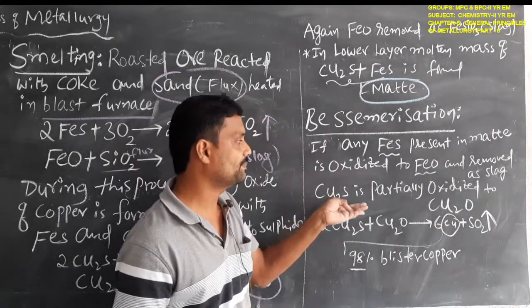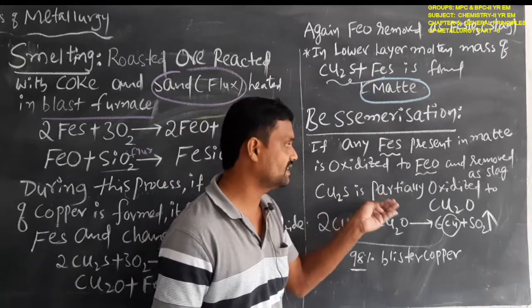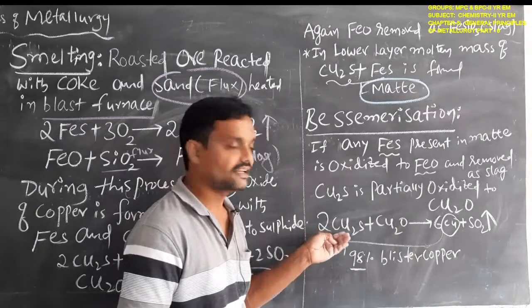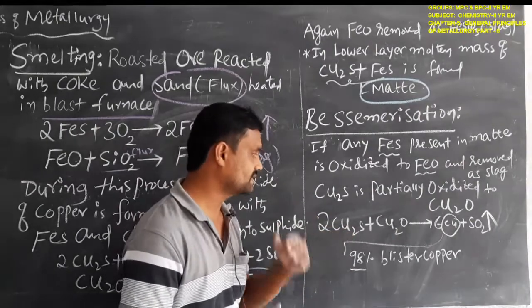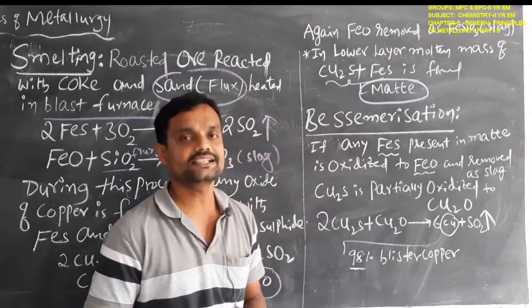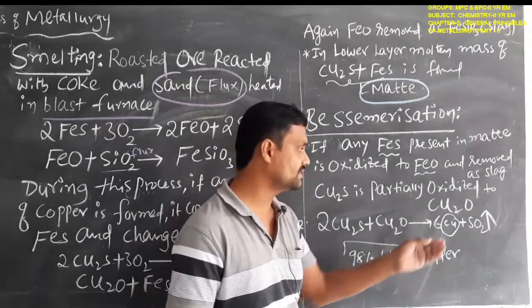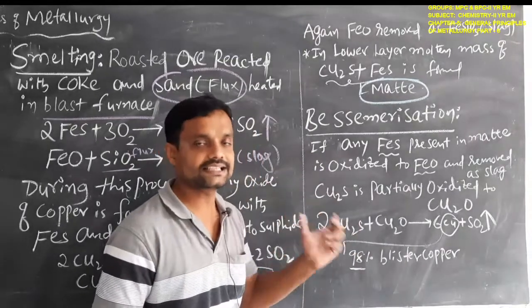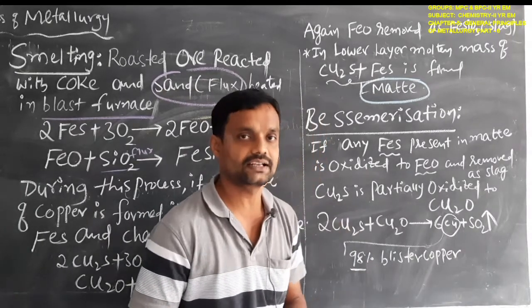So cuprous sulfide is partially oxidized to cuprous oxide. Finally, that cuprous oxide reacts with the cuprous sulfide and is converted to copper. So this is the auto reduction or self reduction. Cuprous oxide is reduced to copper when it reacts with cuprous sulfide. This step is called auto reduction or self reduction.